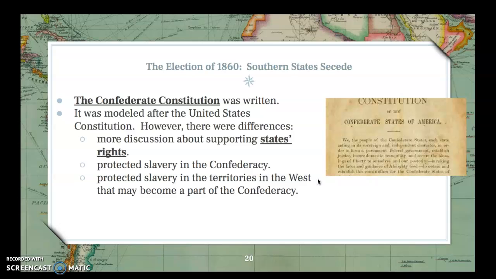So the Confederate Constitution was written, and it borrowed really heavily from the United States Constitution. It pretty much took it and just modified it to their liking. However, there were differences between the United States Constitution and the Confederate Constitution. One of them was about states' rights. There was more support for states' rights in the Confederate Constitution than the U.S. Constitution. The Confederate Constitution also protected slavery. It protected slavery in the territories in the West and any territory that may become part of the Confederacy at a later date.